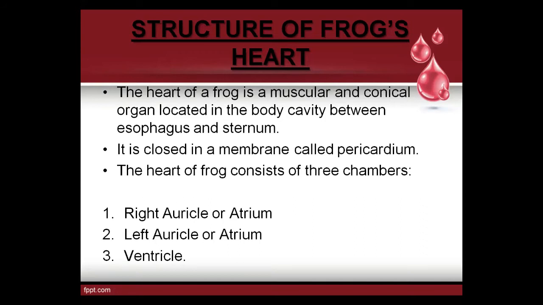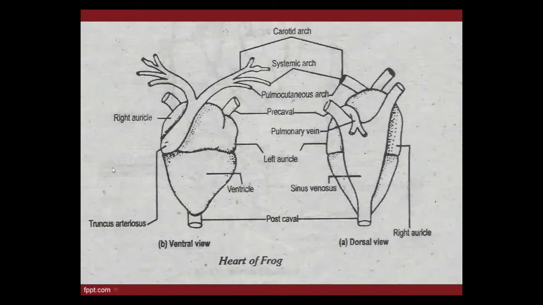So these are two, and see the diagram, beta. You can easily observe the right auricle or atrium. See the cursor on the screen. This is the left auricle. Are you seeing? This is the ventricle. These are the three true chambers present in the heart of frog.